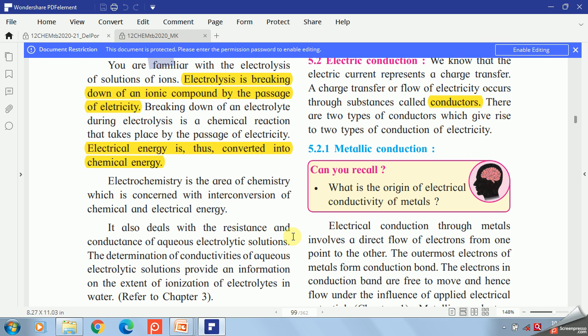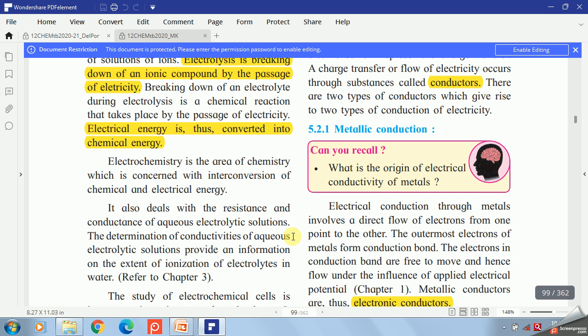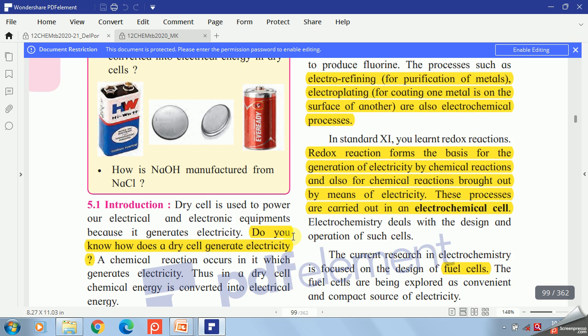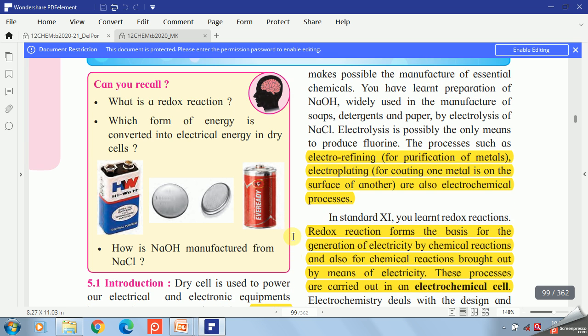Then here we have to consider aqueous solutions of some substances. So if we consider preparation of NaOH, and manufacture of soap, detergent, papers, we use one process that is called electrolysis of NaCl.